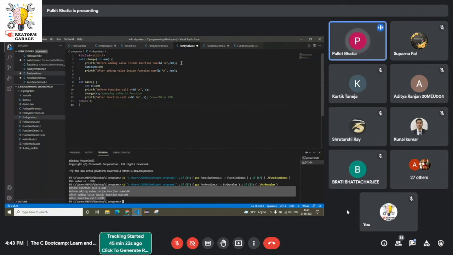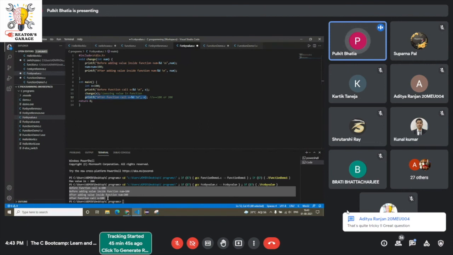It increments by 100. Now this statement is executed, so it prints 200. But when it exits the function, the statement I asked you about is executed, and the value it shows is 100. This is the concept when we call a function by value.